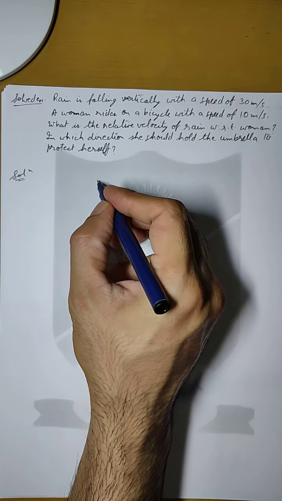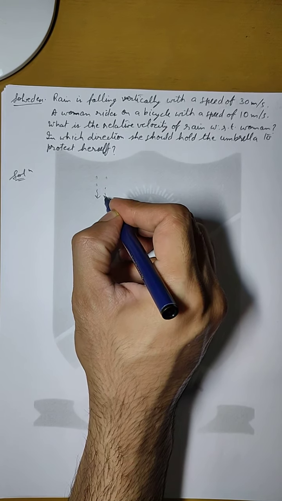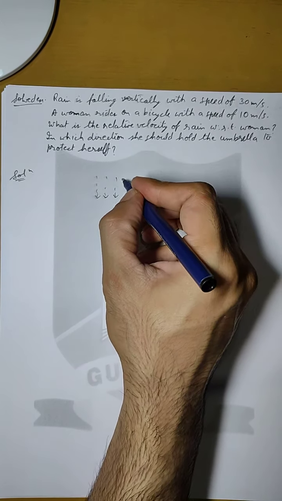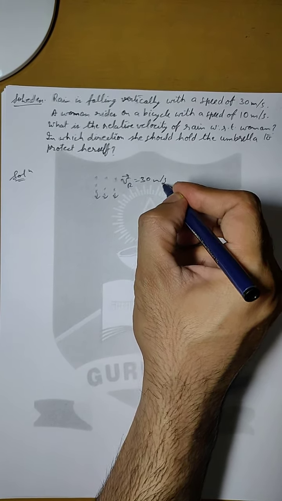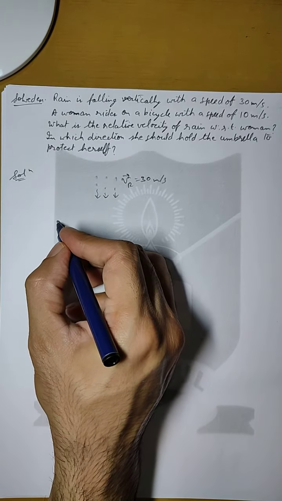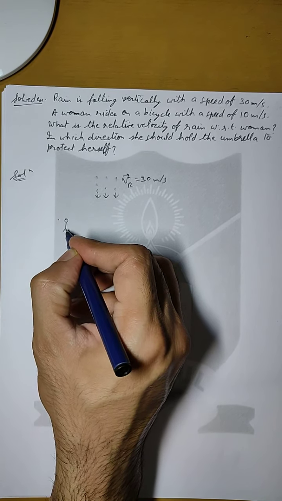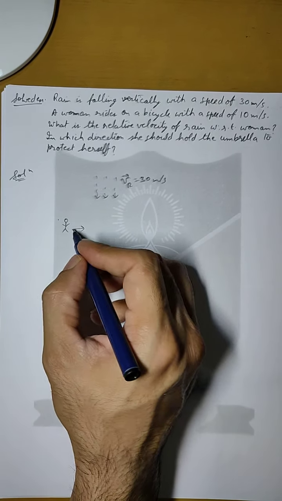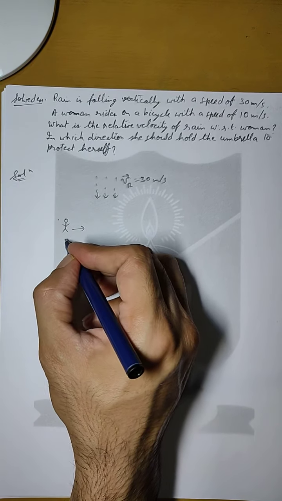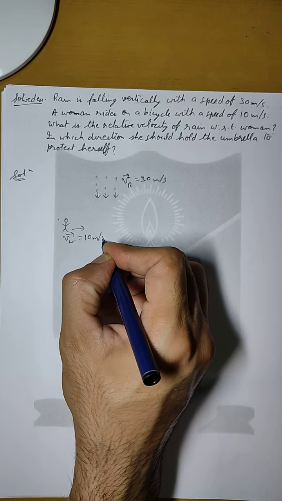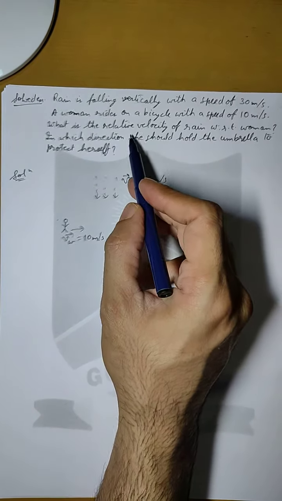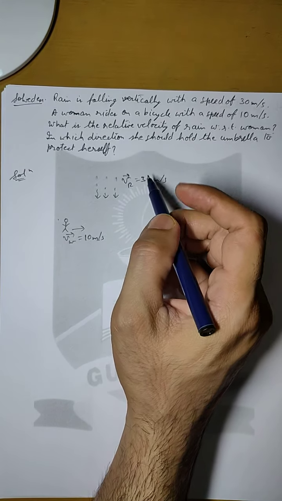Now let us say that the rain is falling vertically as it is given in the question. So this is the direction of rain. So this is the velocity of rain as 30 meter per second. Let us say the woman is cycling in this direction with a velocity Vw, which is given as 10 meter per second. Now we have to find the relative velocity of rain with respect to woman.